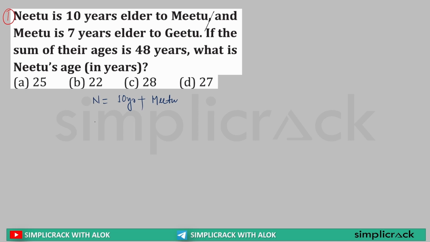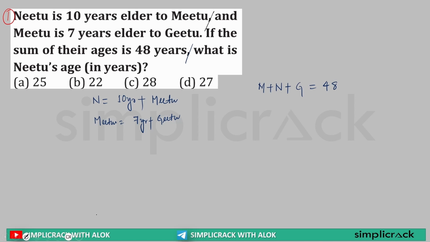Then it is saying Mitu is 7 years older, means more than Gitu. Clear? If the sum of their ages, that means Mitu's age plus Nitu's age plus Gitu's age is equal to 48. What is Nitu's age?